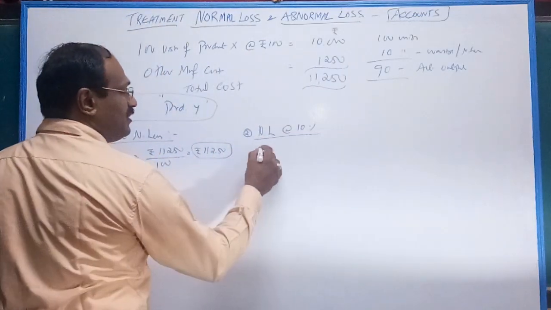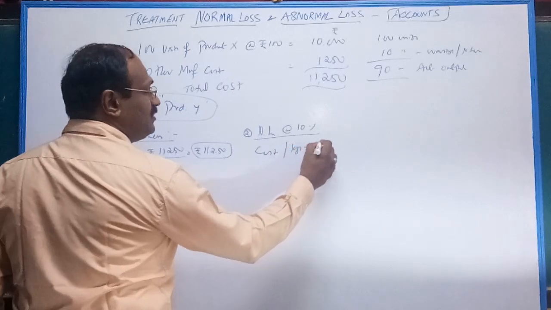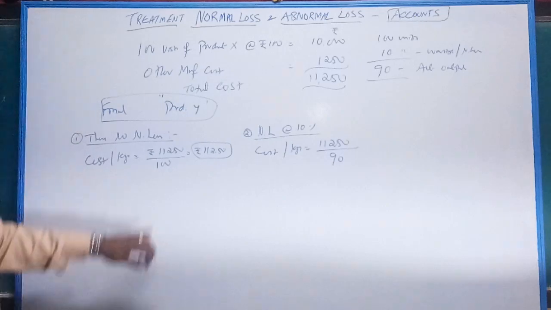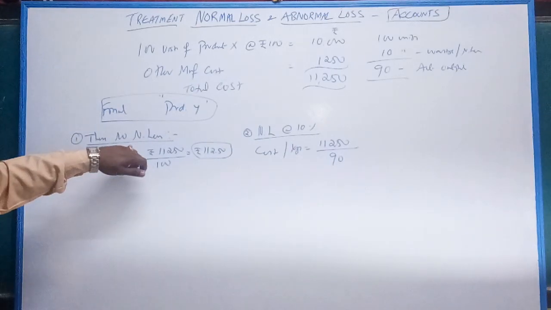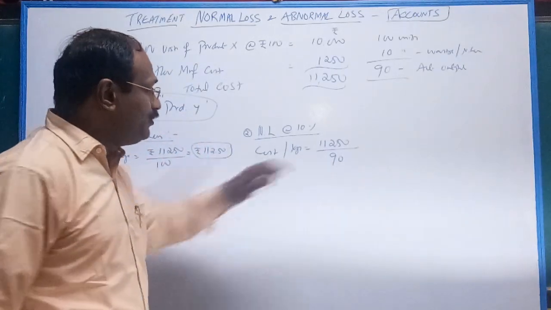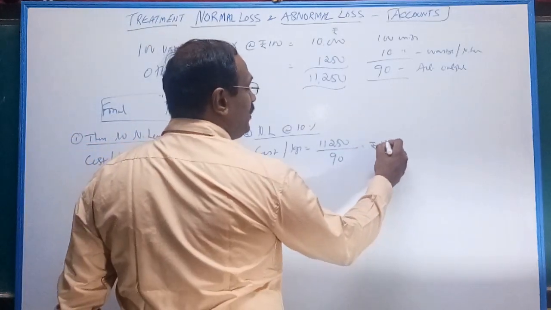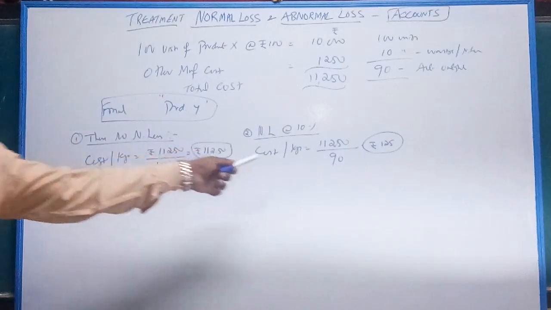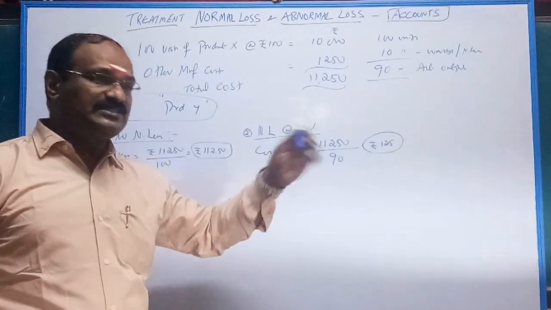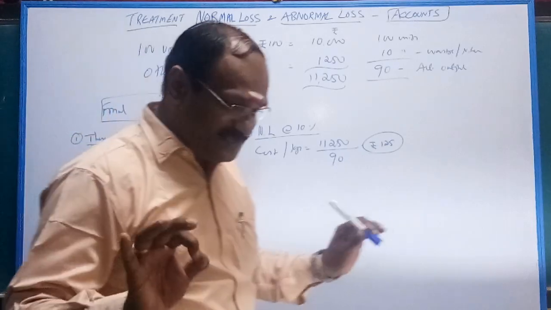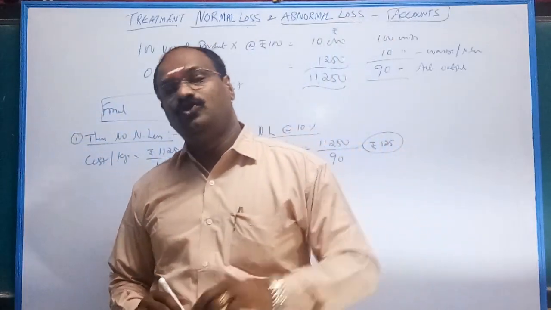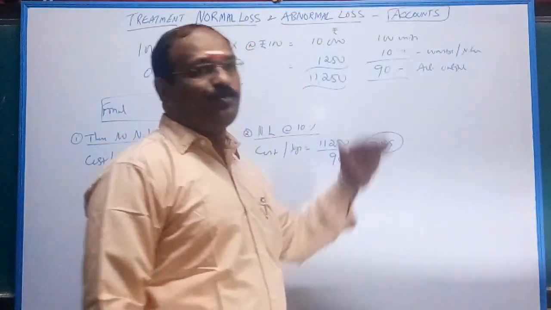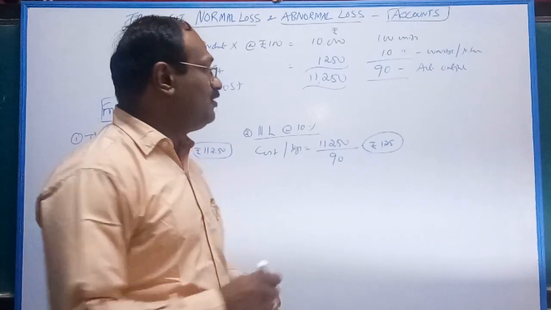In this case, for normal loss, your cost per unit comes to 11,250 divided by 90. See, previously with 100 there was no normal loss. In this case, normal loss is absorbed by good units, so it comes to 125. Cost per unit increases. Why? Normal loss is to be borne by the ultimate customer, that is, charged to production.